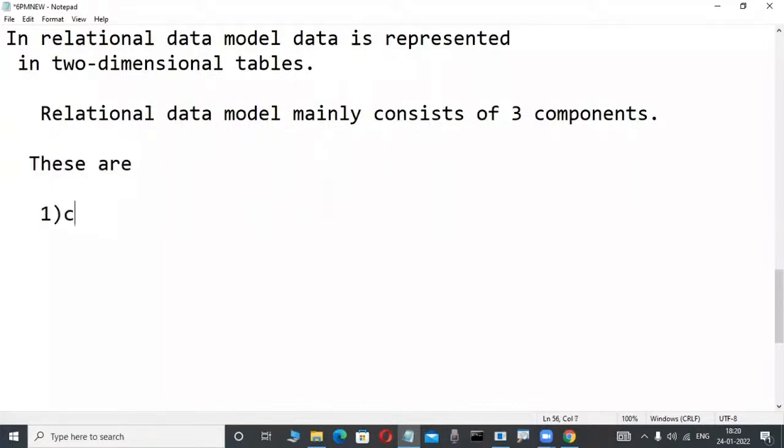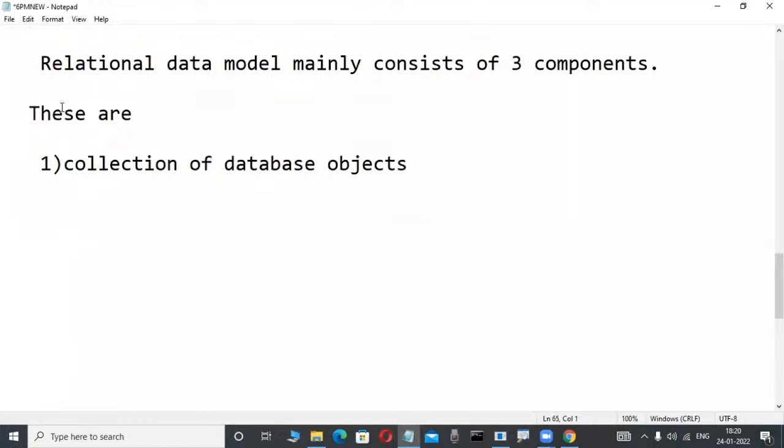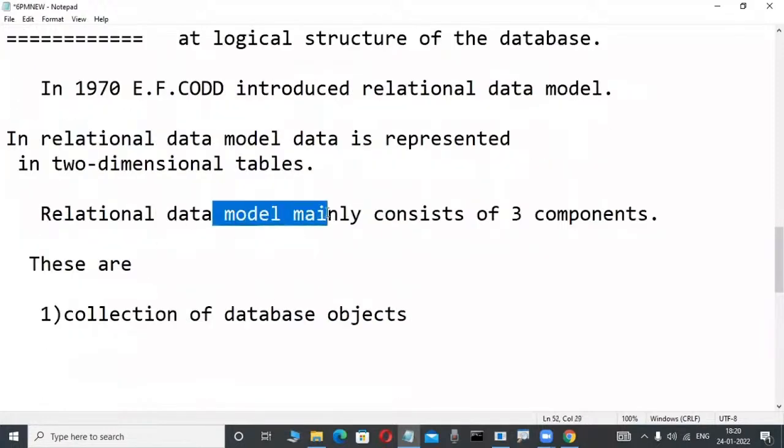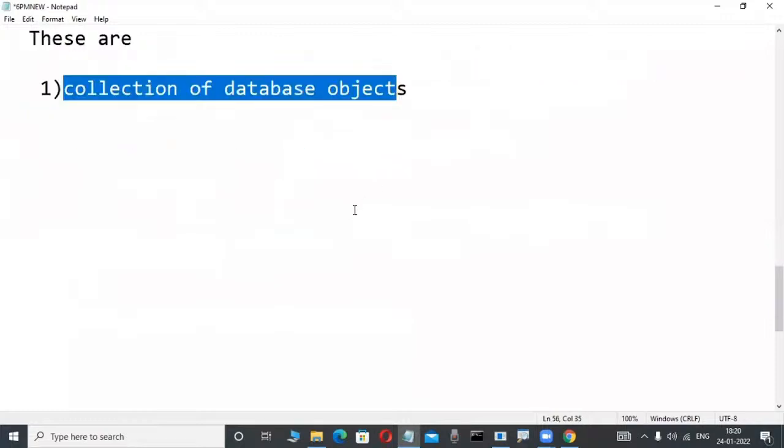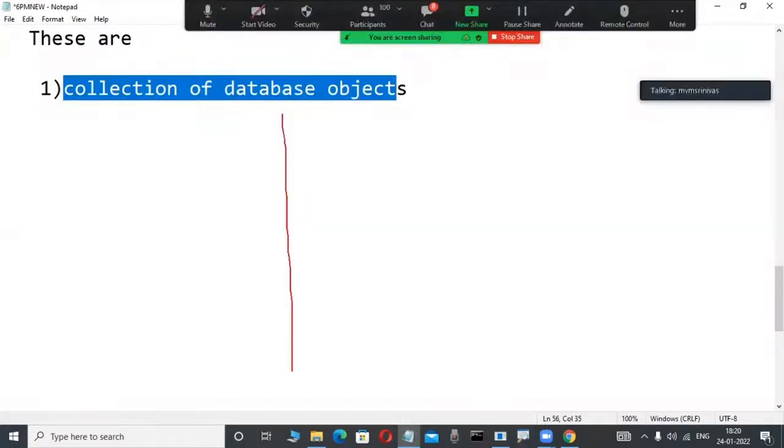The first one is a simple collection of database objects. In software like Oracle, SQL Server and DB2, a collection of database objects is available. We learn this daily. Relational data model mainly consists of three components, and the first is the collection of database objects. It is dead easy; even a first-time newcomer can understand.